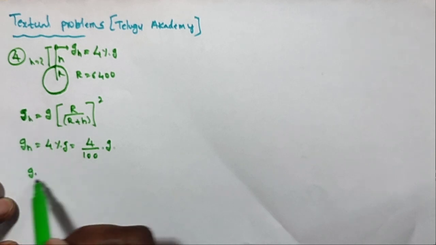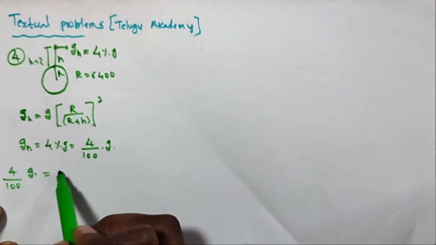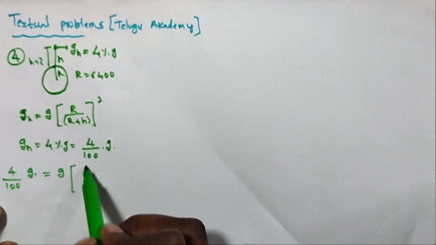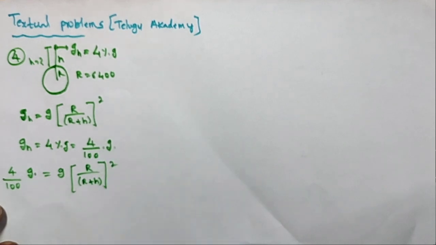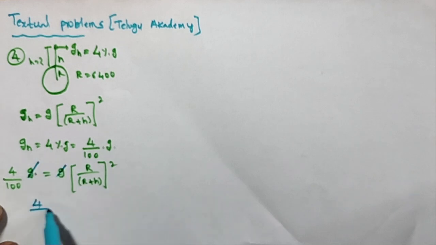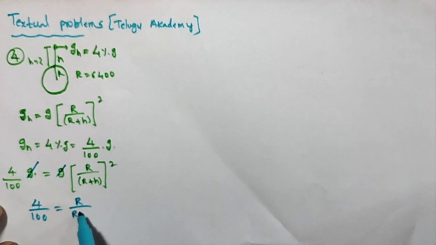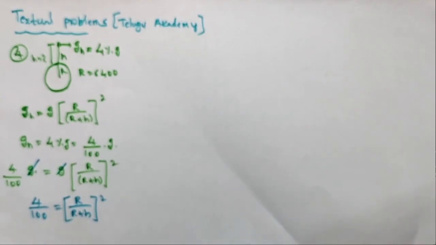Substitute the g value: 4 by 100 g is equal to g into R by R plus h whole squared. Here g cancels. So 4 by 100 is equal to R by R plus h whole squared. The square goes to the other side and gives the root of 4 by 100.